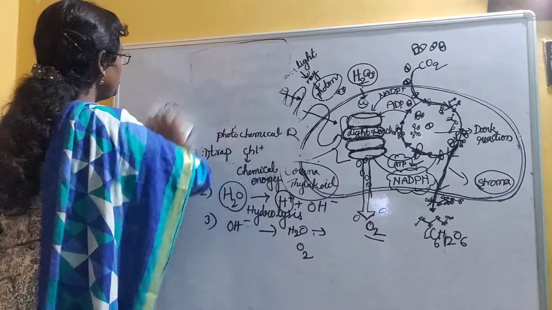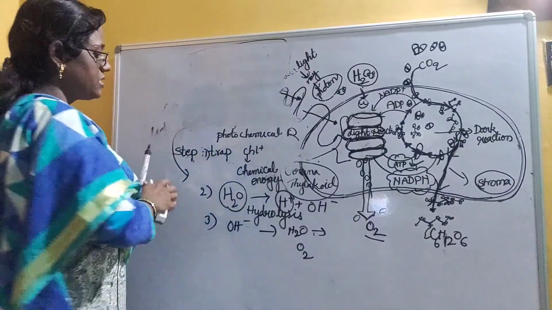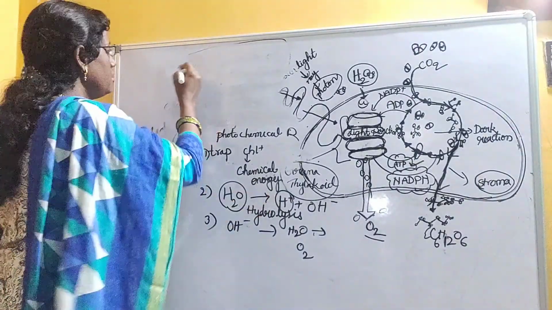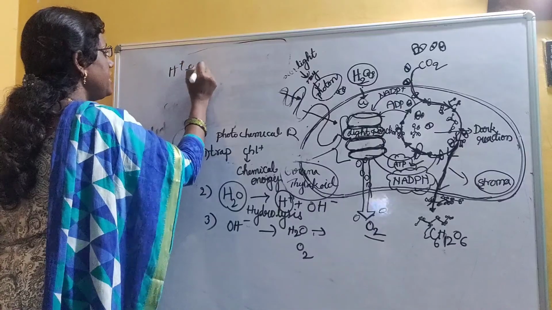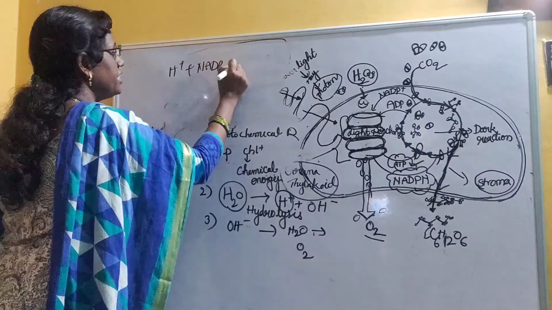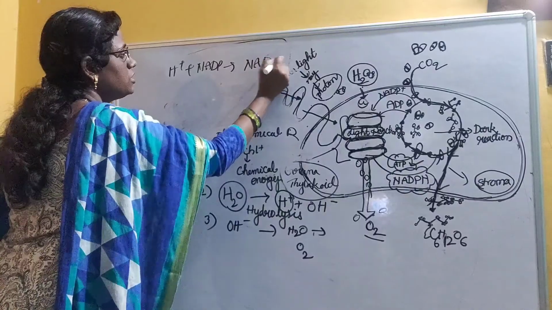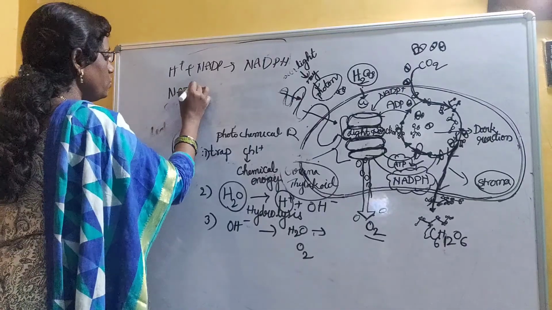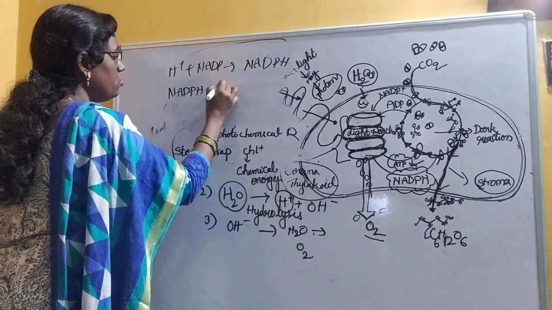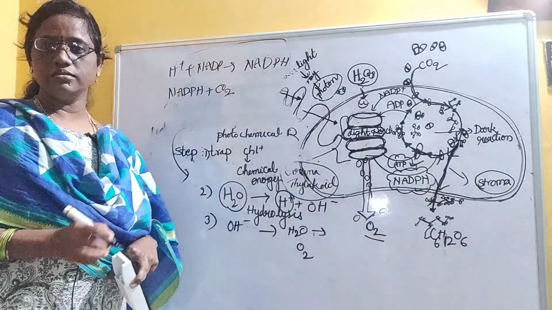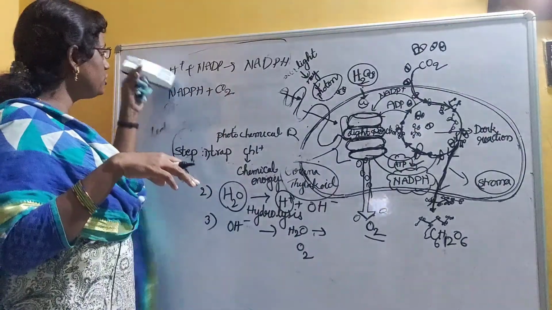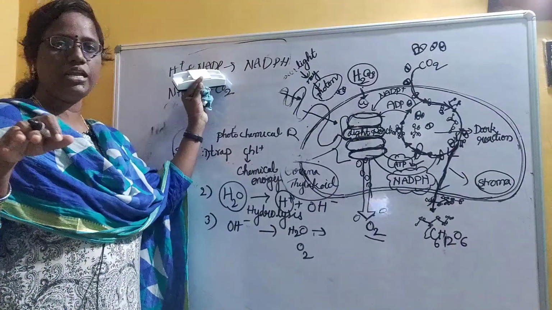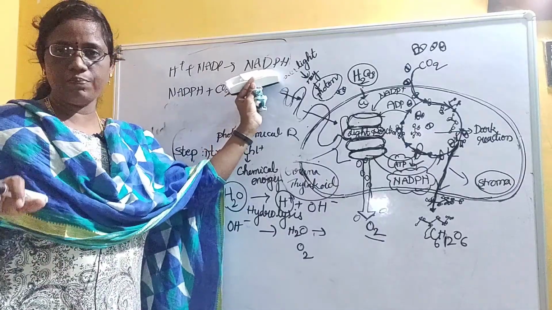So during the dark reaction, what process takes place? During the dark reaction, the H plus ions will be combined with NADP, and NADP will be formed as NADPH. So this NADPH is utilized to combine with carbon dioxide, and the H plus ions produced during the light reaction will be used up by NADP and it will form NADPH.